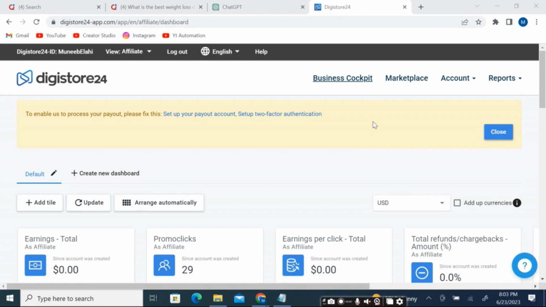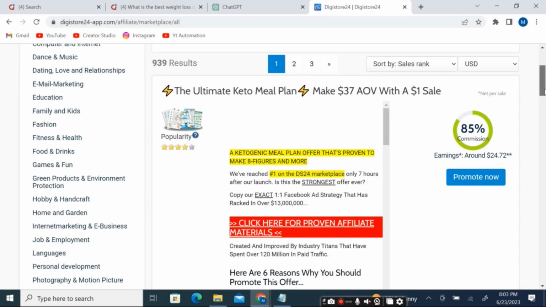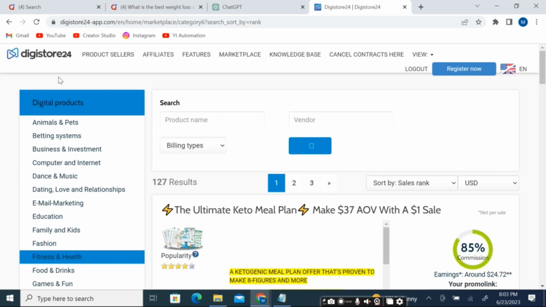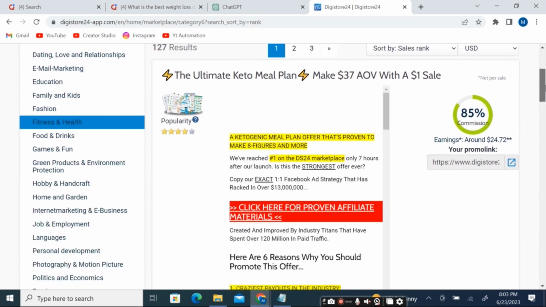For this, we'll head over to Digistore24, an affiliate marketplace with a wide range of products. In Digistore24's dashboard, click on the Marketplace section on the top and select a category related to the question you are answering on Quora. In this case, we'll select Health and Fitness. A bunch of products will appear. Select a product related to weight loss. Click on Promote and copy your affiliate link.